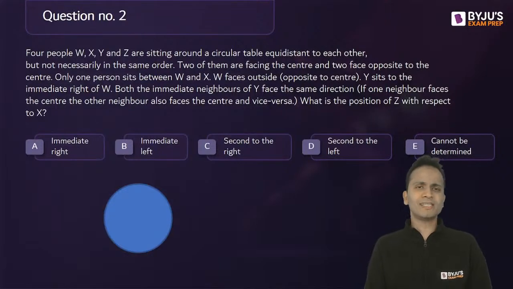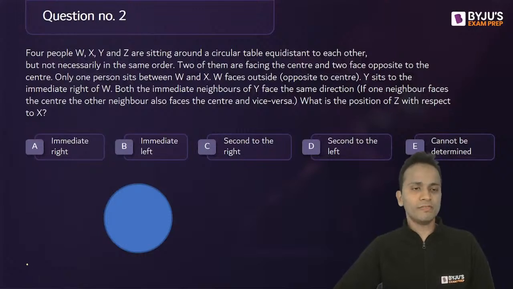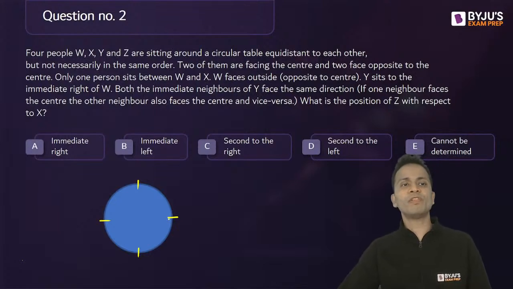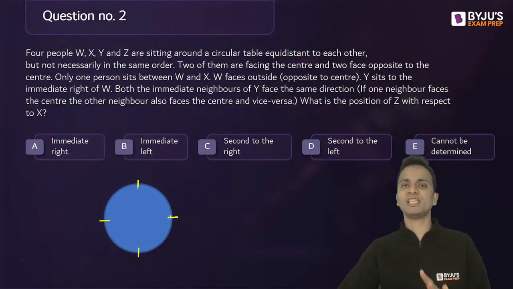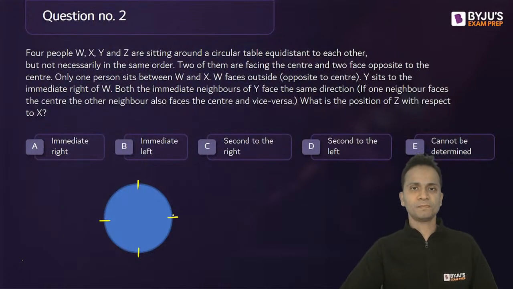Now, believe me, the question is lengthy but easy. As evident, already a lot of you have given the answer. So let's solve this. Now, 4 people, W, X, Y, Z, are sitting around a circular table equidistant from each other, but not necessarily in the same order. So I'll mark 4 places. Now, 2 of them are facing center and 2 of them are facing opposite to the center. So out of 4, 2 are facing inside, 2 are facing outside, away from the center of the table.